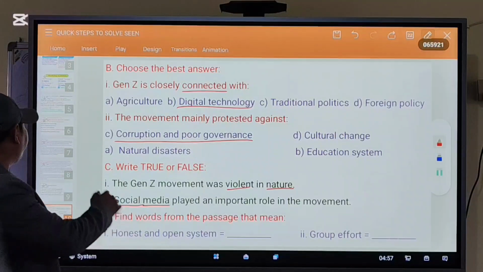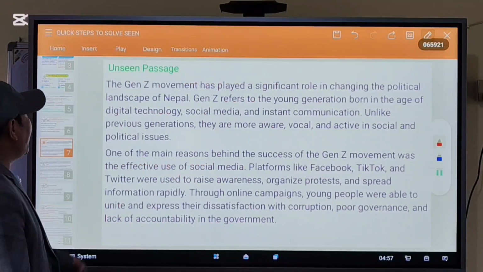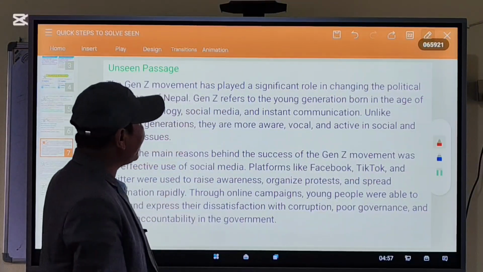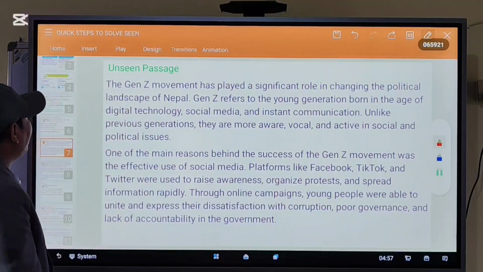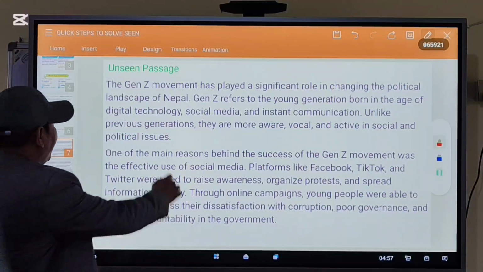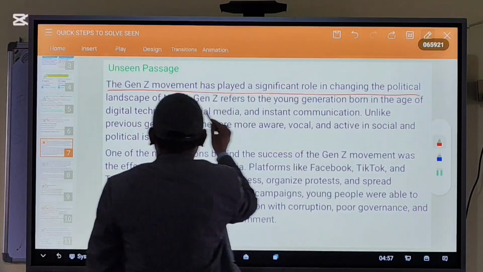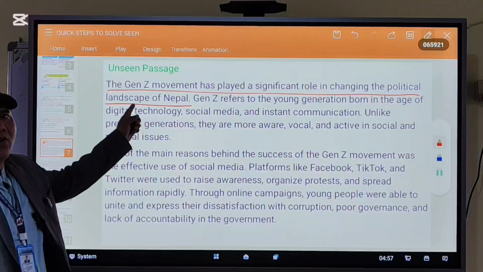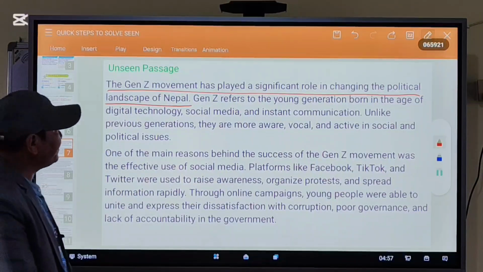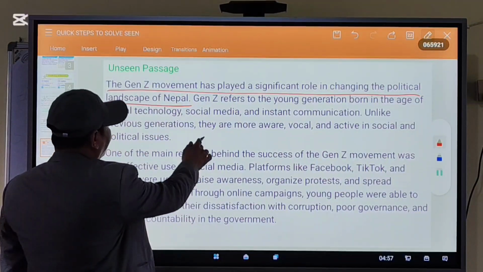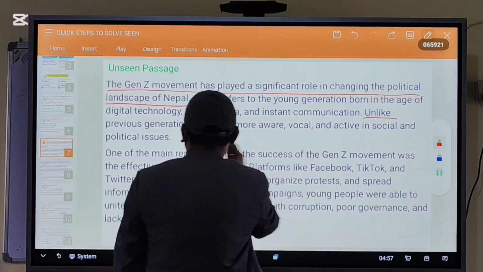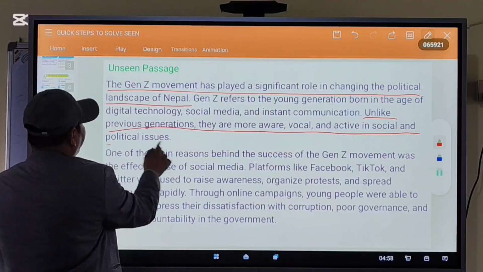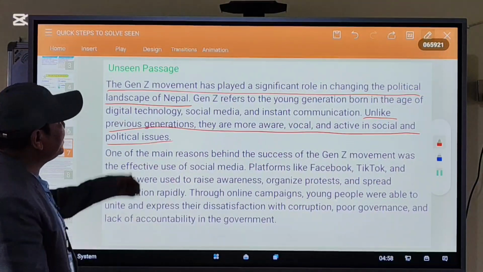Let me apply. First line: the Gen Z movement has played a significant role in changing the political landscape of Nepal. This is the first line of the first paragraph. And the last line: unlike previous generations, they are more aware, vocal and active in social and political issues.